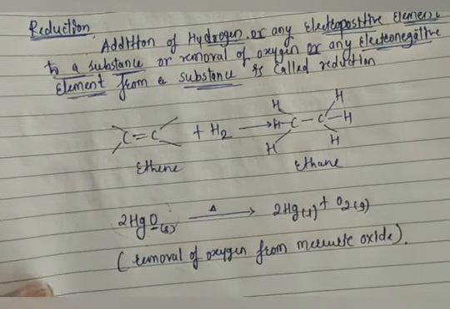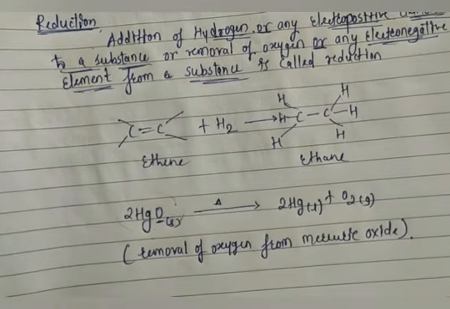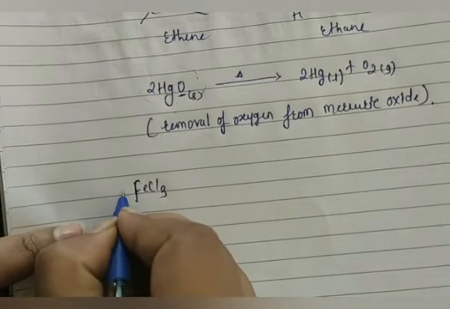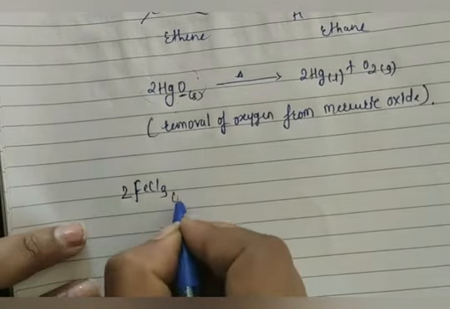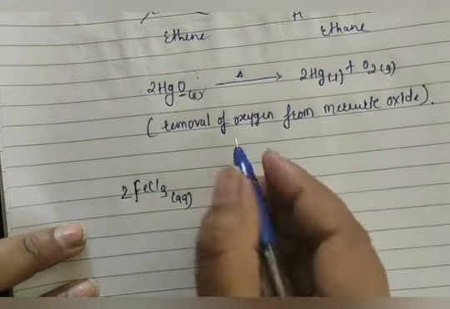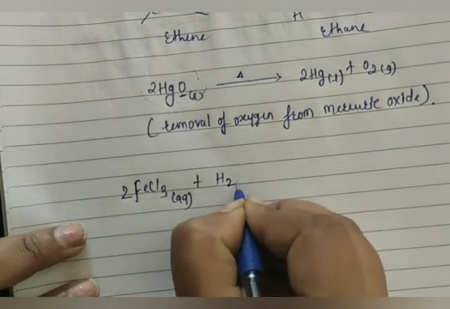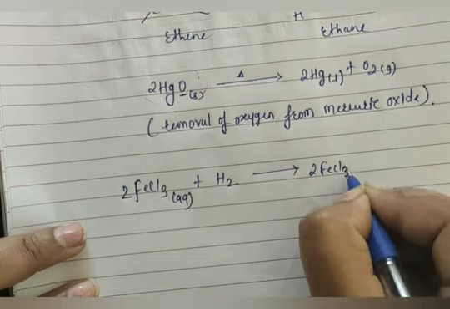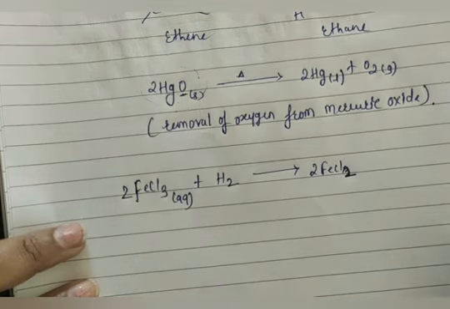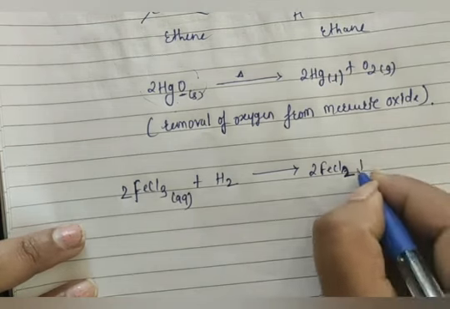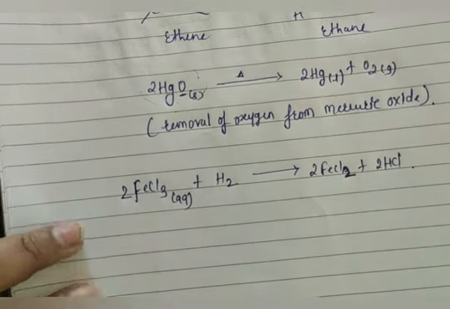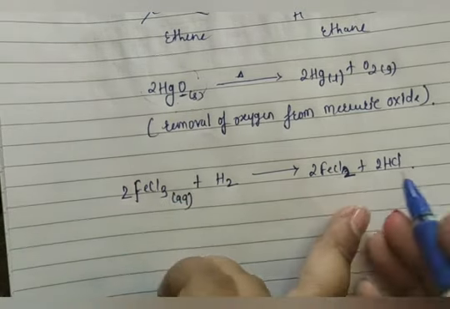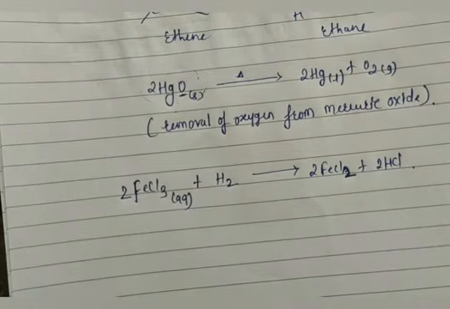Next example. Suppose I write ferric chloride, generally FeCl3, this is called ferric chloride. I will take 2 molecules of ferric chloride, which is present in aqueous state, which reacts with hydrogen. There is a formation of 2 molecules of FeCl2 plus 2 molecules of HCl. So here generally we can say we are adding hydrogen.